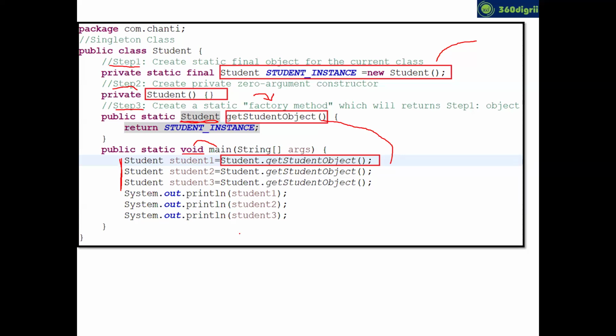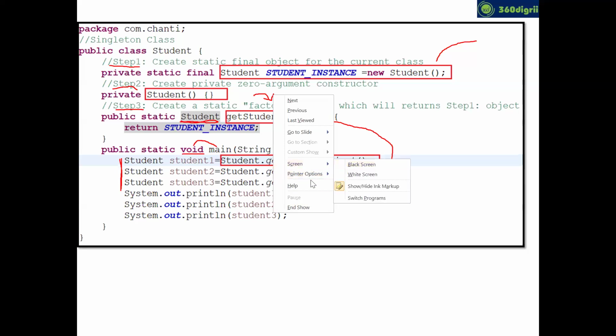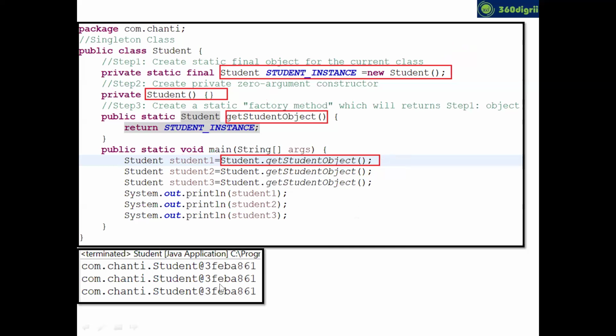Now, buddy, if you run this program, then you can see a single object only. Can you see on the down? You can see the single object only. You cannot see multiple objects as you have seen in the earlier program. So this class allows you to create a single object only. And these are the 3 rules.